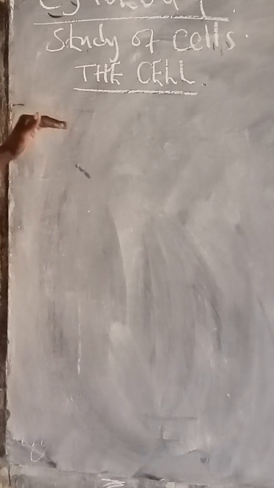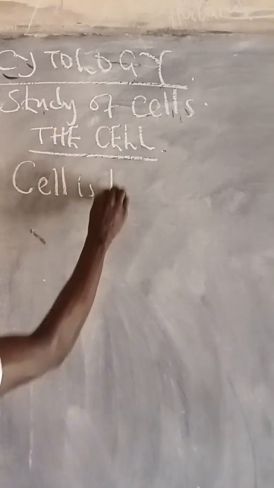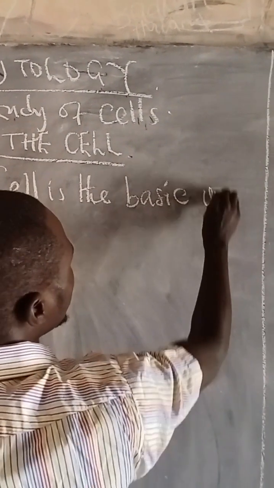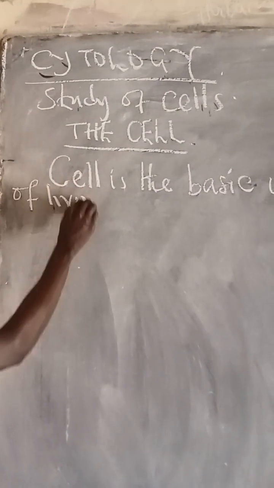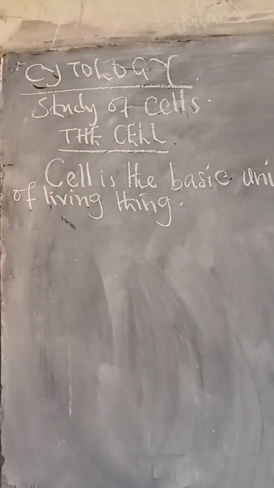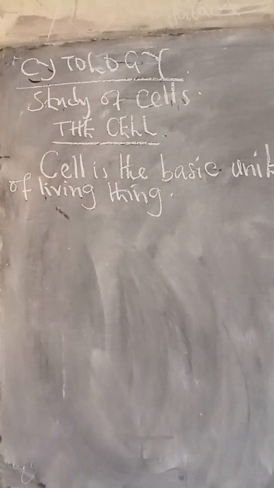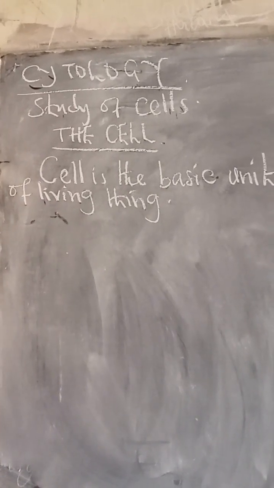So because of that, someone can now define cell as the basic unit of living thing. So it means all living things are formed from cells. So it means they are the fundamental units of living things. So since cells are the fundamental units of living things, they form the structures of living things.